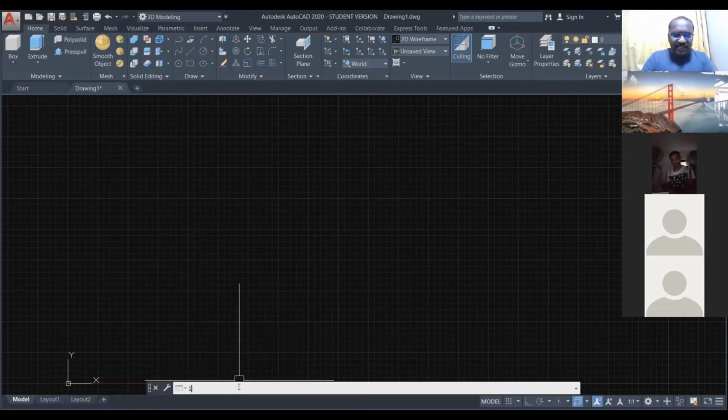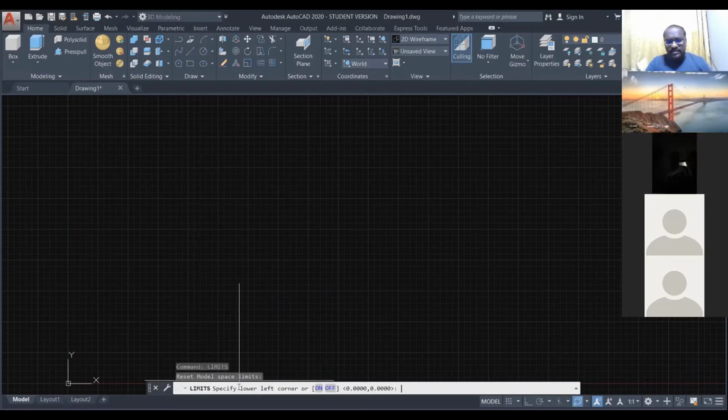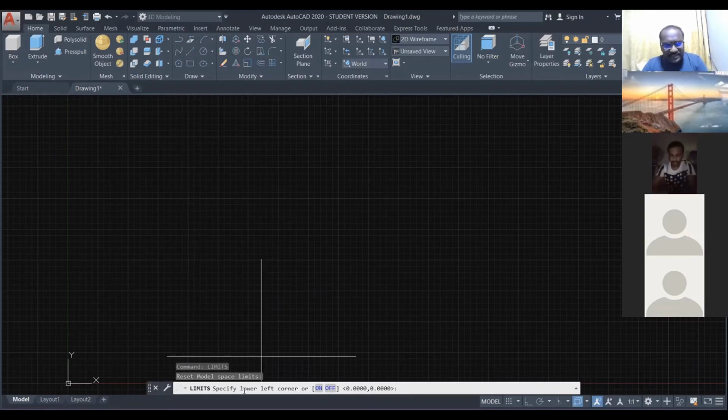The command is LIMITS. Limits. Then enter. Once you type the command and enter, the computer is asking you: limits, specify lower left corner. What do you mean by specify lower left corner?